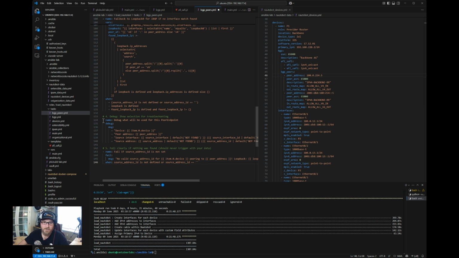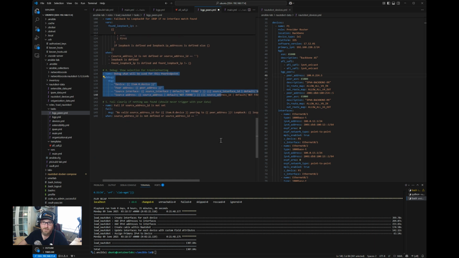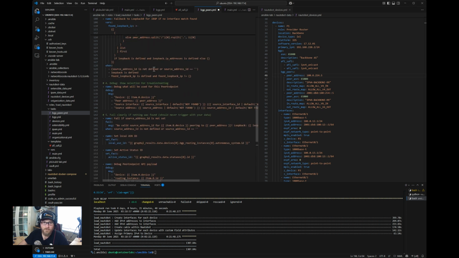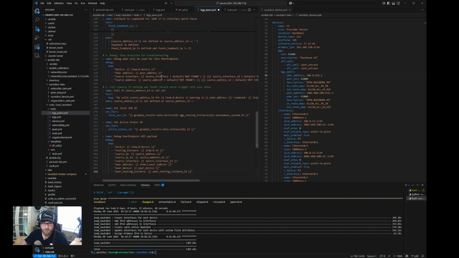I have some additional debugs in here. This, again, was here to just keep stuff straight while I was figuring out why some things weren't working, as I was mulling through a solution on how to correctly do this all through Ansible. So the next piece is we need to set some additional set facts after we figure out what our remote and local IP addresses are.